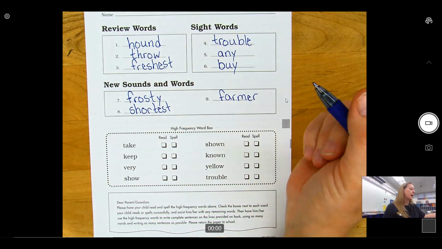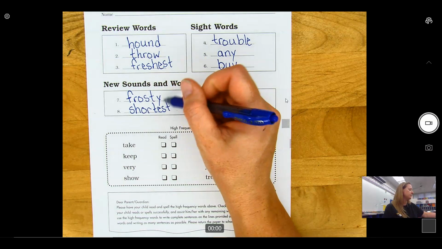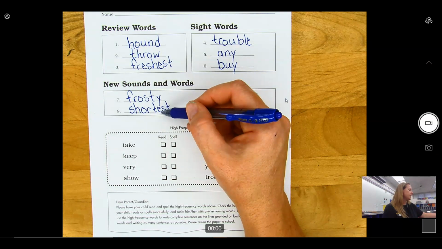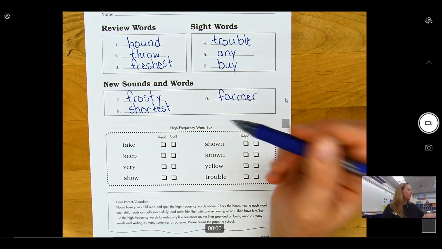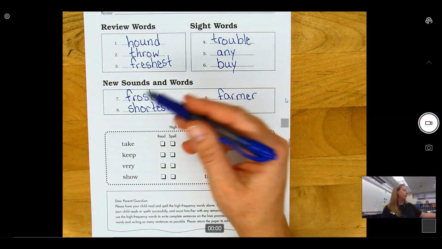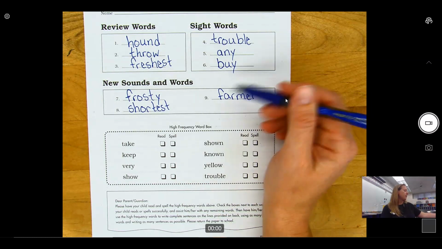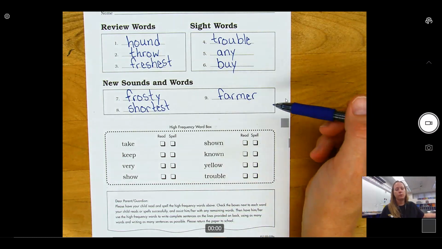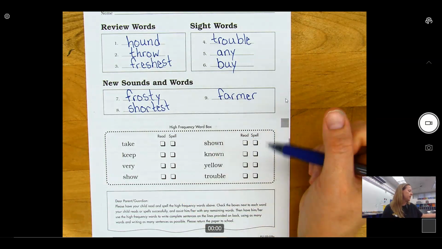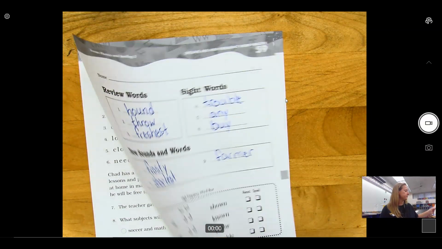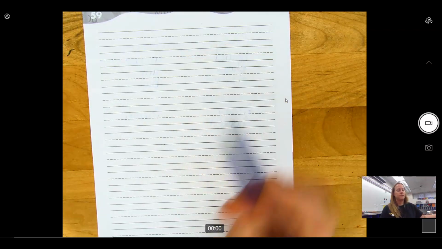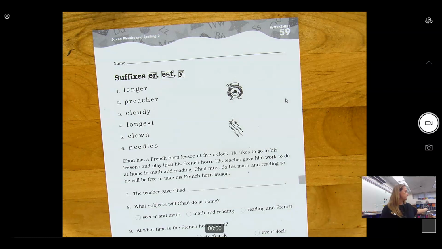Okay, so remember suffix Y has multiple meanings, so this could be somewhat, having frost, right? EST is out of 3 or more, so out of 3 or more people, or 3 or more, whatever you're measuring, that is the shortest one. And then ER in this word means one who farms, okay? Make sure you practice reading and spelling each of these words in this word box. On the back side, you are supposed to use this side to write some sentences using your high frequency words.